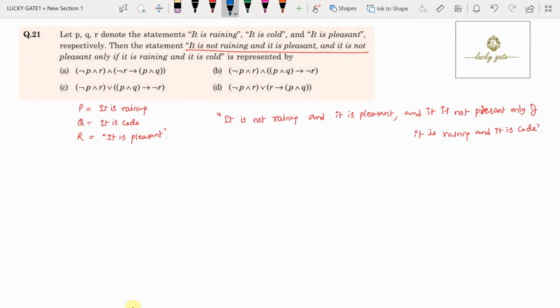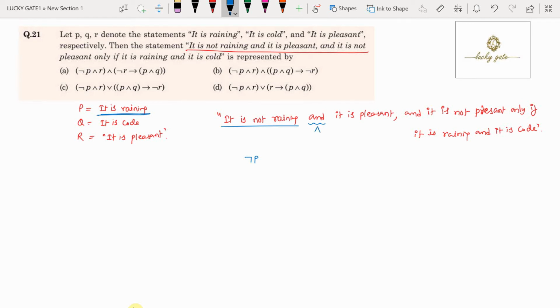Friends, it is a simple way of representing this statement using mathematical logic. Now "it is raining" is represented with P. "It is not raining" is represented with negation P, because raining is P, not raining is negation P. And "and" is represented with a conjunction.